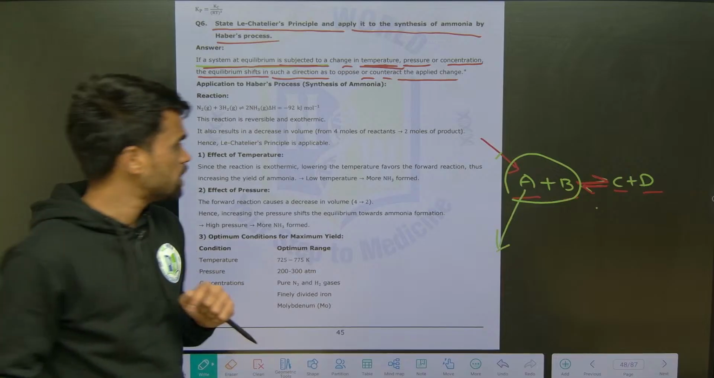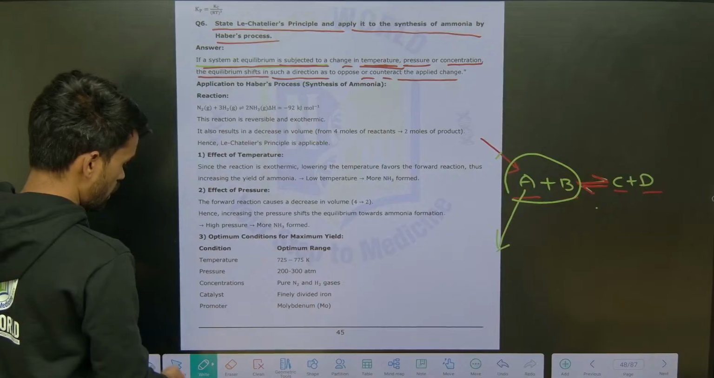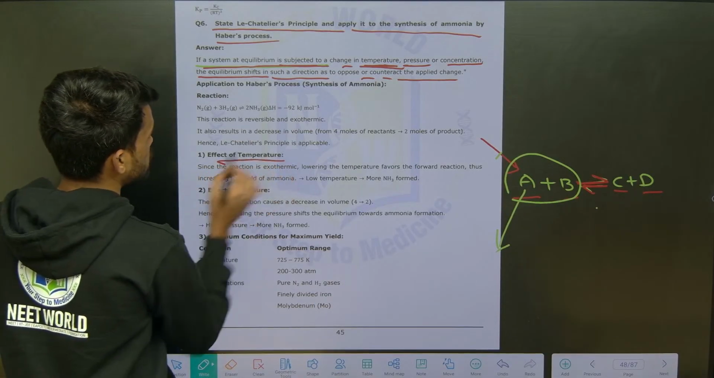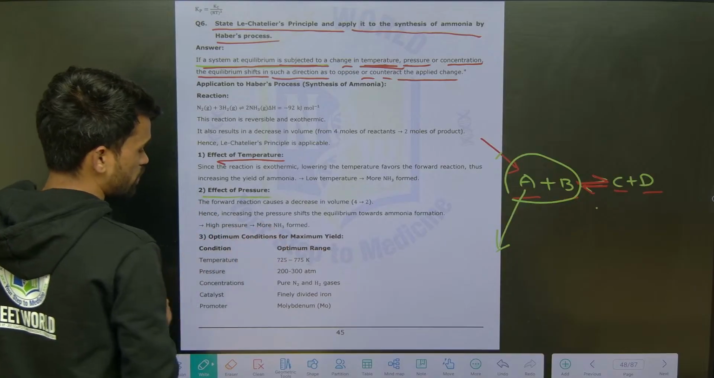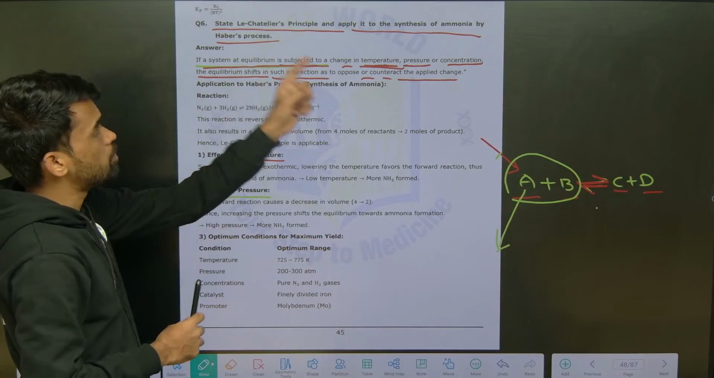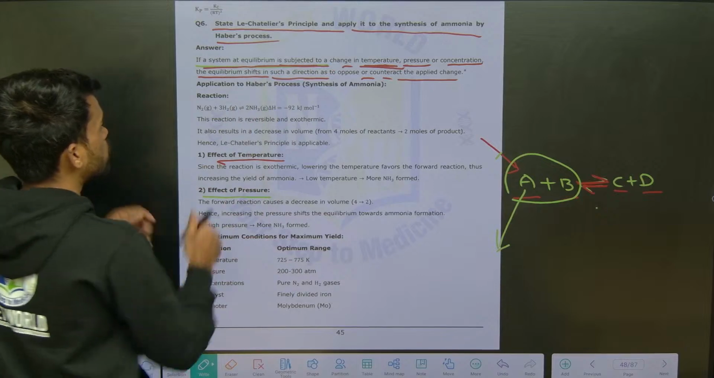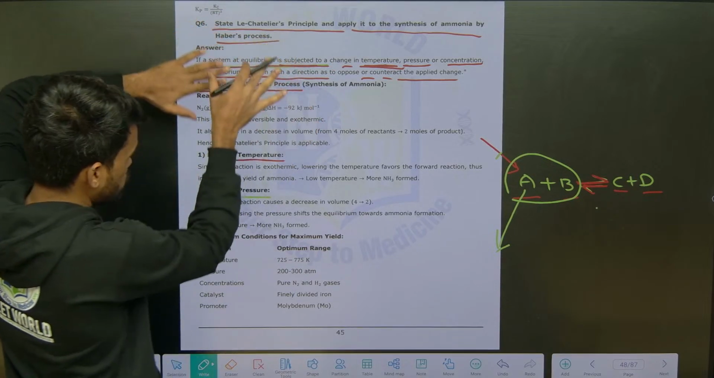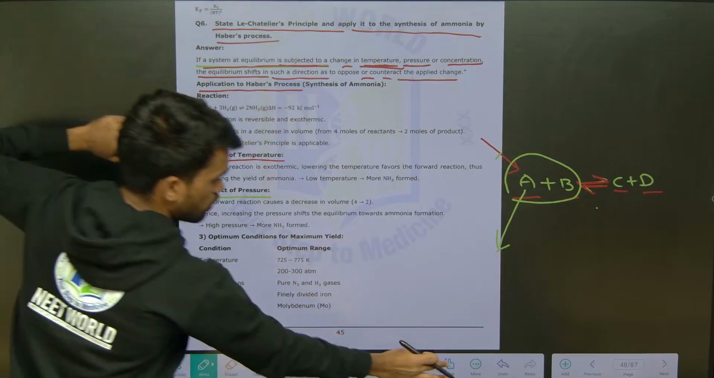And then next, after this, we have the effects of temperature and the effect of pressure. We need to look at the Haber's process, ammonia preparation. This is the application of the Le Chatelier principle to the Haber's process. You can see here what they are saying.